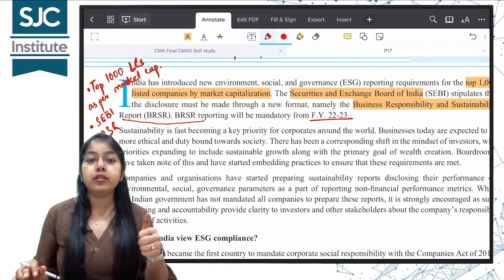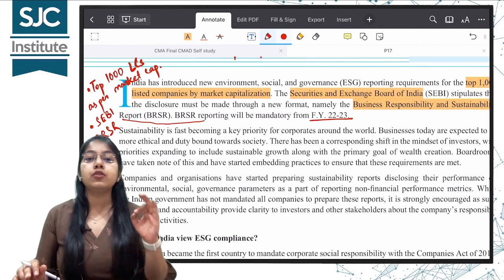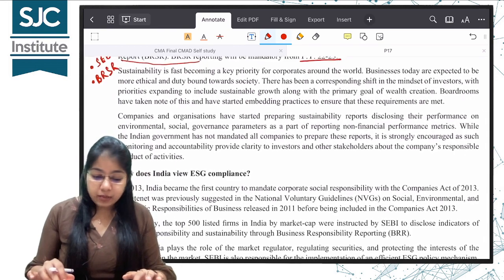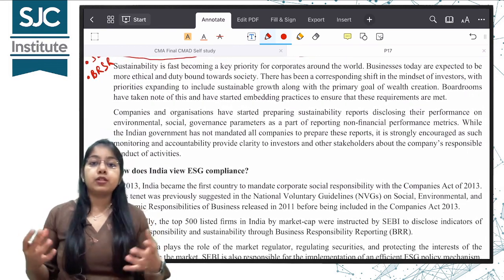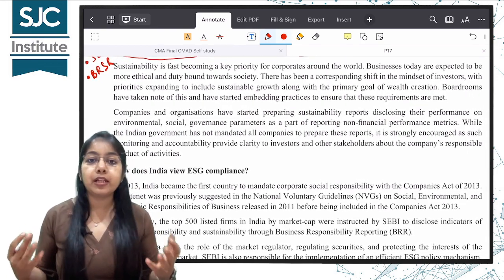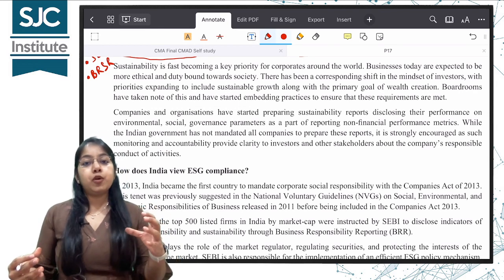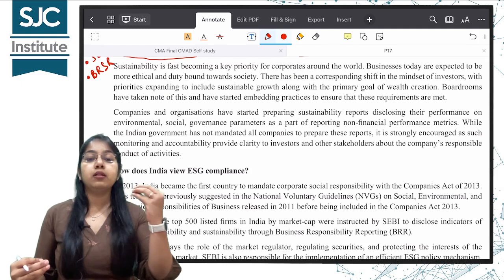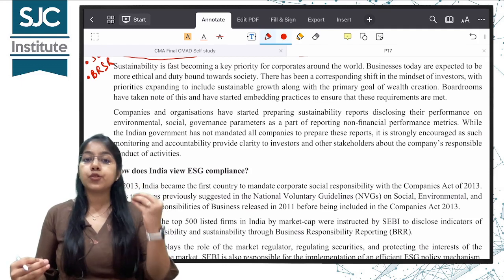From which financial year is it mandatory? Financial year 2022-23. All right. So what is the meaning of sustainability, ma'am? You have been saying business responsibility, sustainability for so long, what does it mean? So business responsibility I already explained to you. It is the responsibility of business towards the environment, towards the society.